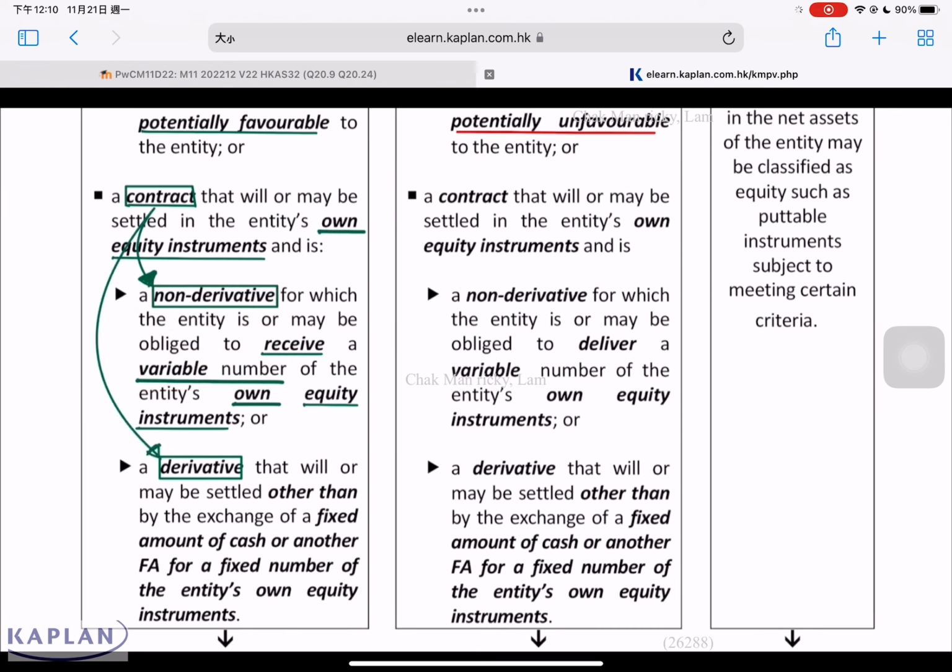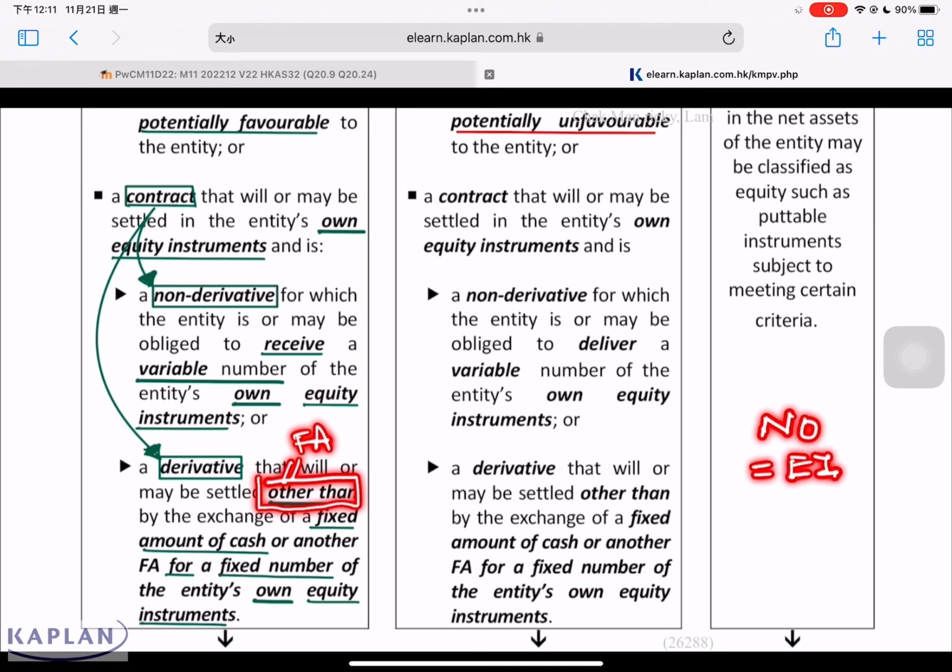If the contract is derivative in nature, like a futures contract, forward contract or option contract, and it involves the settlement of own equity instruments, we ask: does this contract involve settlement other than a fixed amount of cash for a fixed number of shares? If it is other than that, then it is a financial asset. If it is a fixed amount of cash for a fixed number of shares, then it is an equity instrument, not a financial asset.